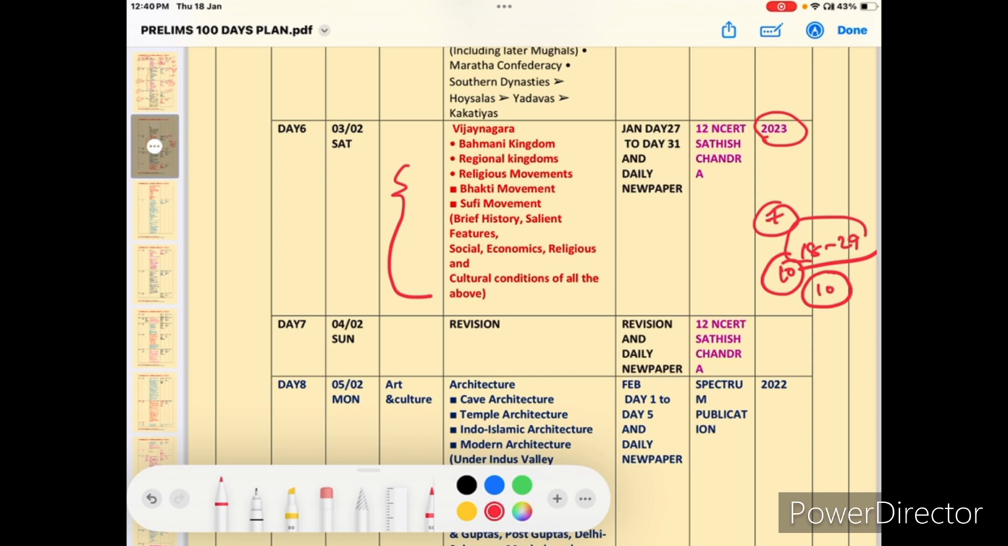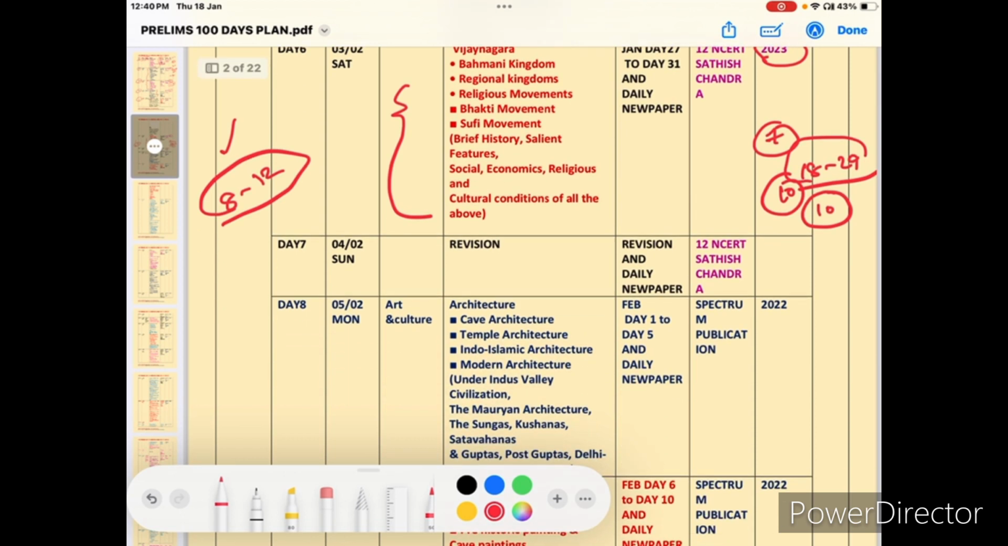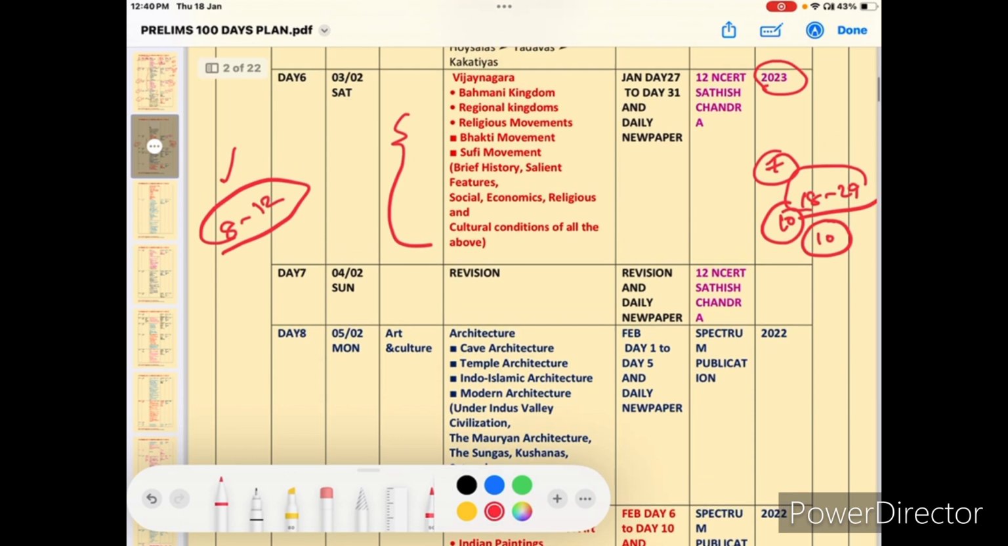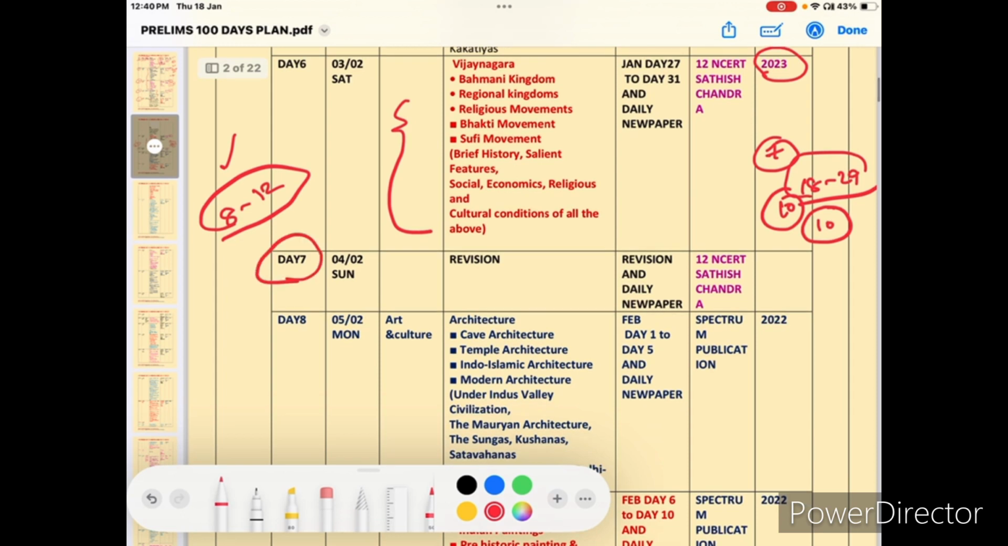So if you want to clear both exams, plan for yourself. I'm giving one good plan. So if you need any changes, just make the changes according to you. And at least daily, at least 8 to 12 hours time you need to prepare. Okay, if you plan to prepare 8 to 12 hours properly, then there is a possibility of success. Okay, so I'm telling only this, just practice, revise well.